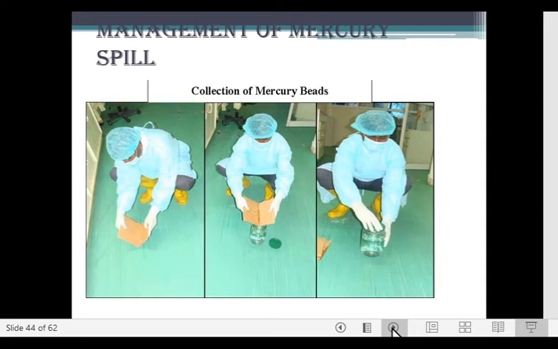In case the mercury has been spilt in an inaccessible area and cannot be collected by a cardboard or a syringe, then it is neutralized by sulfur powder or by zinc oxide powder and then collected and then disposed of.